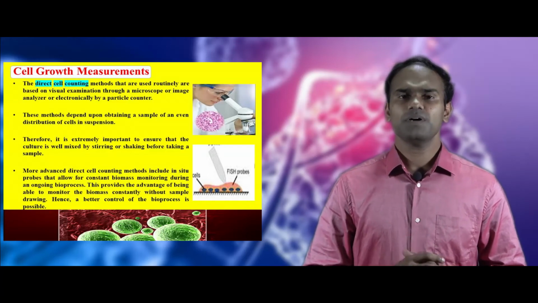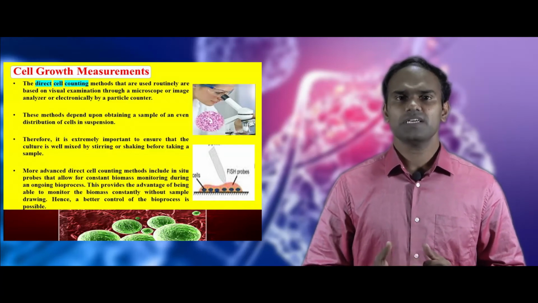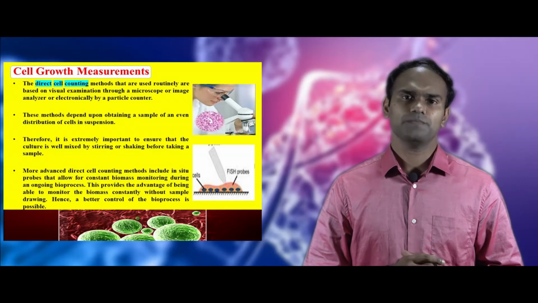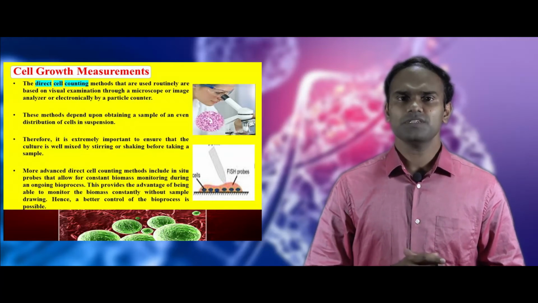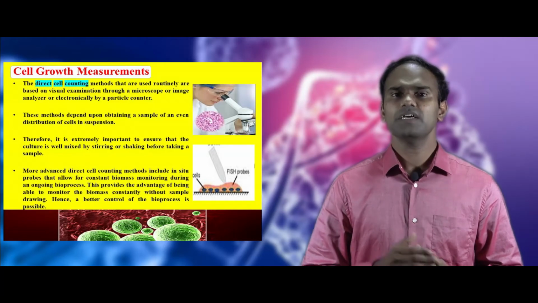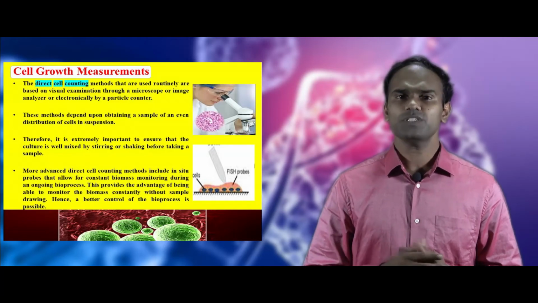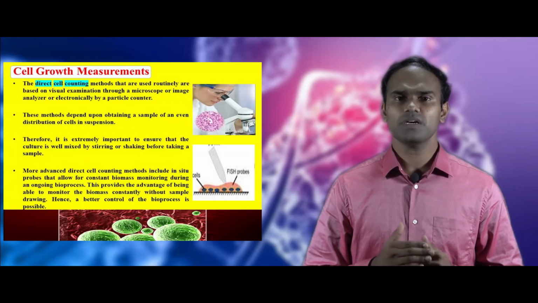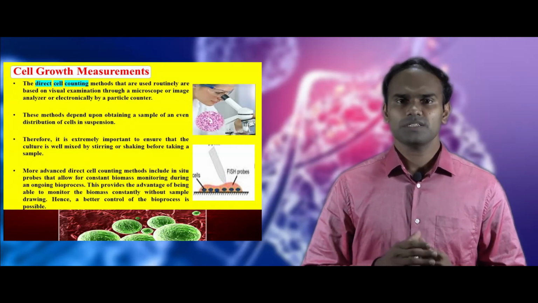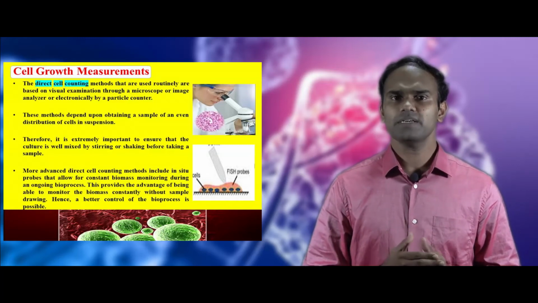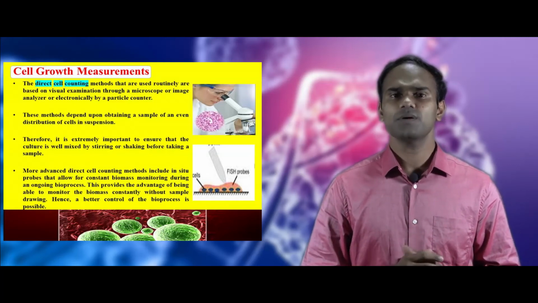Therefore, it is important to ensure that the cell culture is well mixed by shaking or stirring before taking a sample. In recent years, the technology introduced in direct cell counting is in situ probes, which allow us to monitor the cell biomass during the ongoing process. In this, we don't need to withdraw the sample and hence better control of biomass is possible.